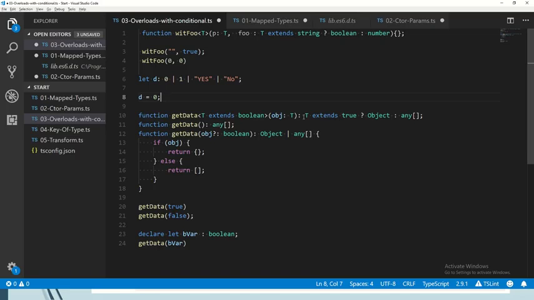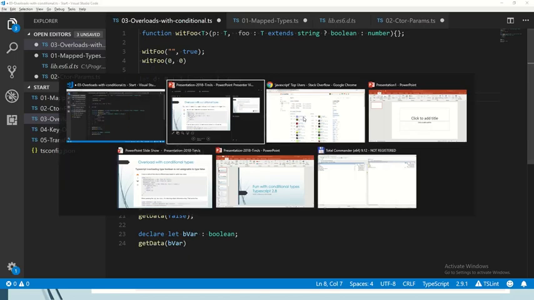So first of all, it says, okay, T is Boolean. Boolean is true or false. True extends true, so we have object. The other type in the union is false. False extends true? No. So then we have any, and it creates a union of the two results. Bit more esoteric. Don't worry about it.